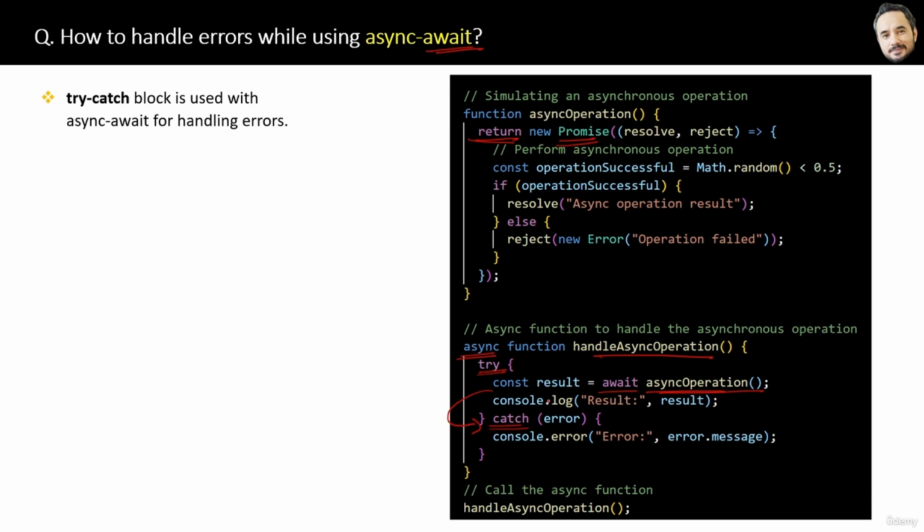Sometimes we know the big things, we know async await, we know promises, but a short question inside the main questions can confuse us, right? Like how to handle errors in async await. So now you know, right?